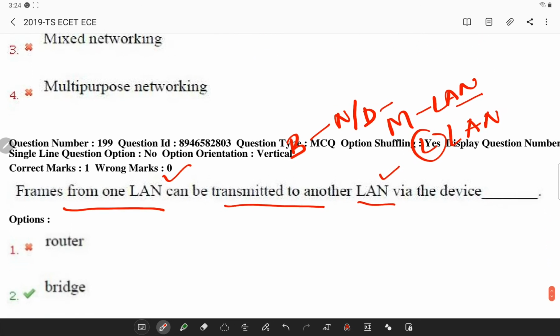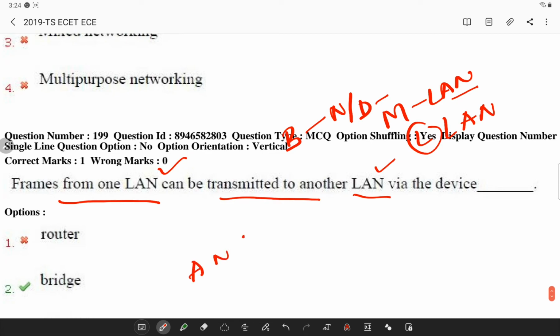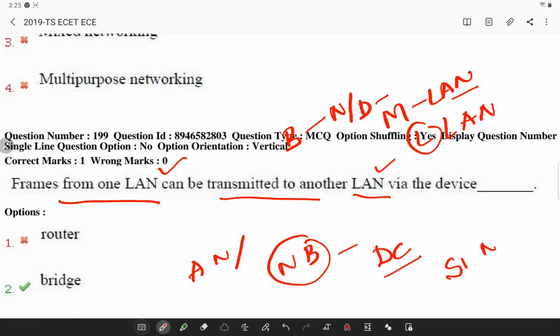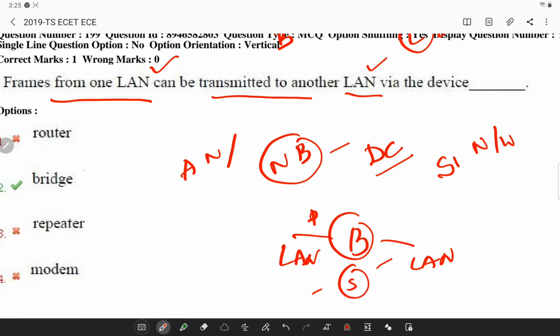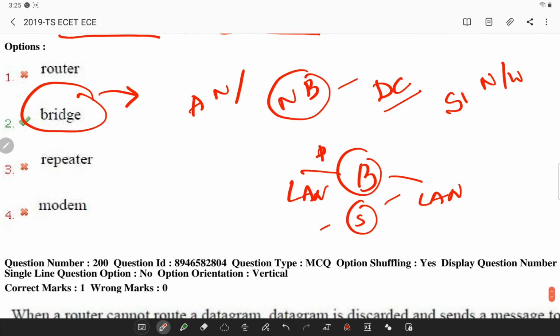The process of aggregating the networks is called network bridging, and a bridge connects different components so that they appear as part of a single network. A bridge connects two local area networks through ports. Here you have the concept of segments. Try to remember all the details of the bridge.